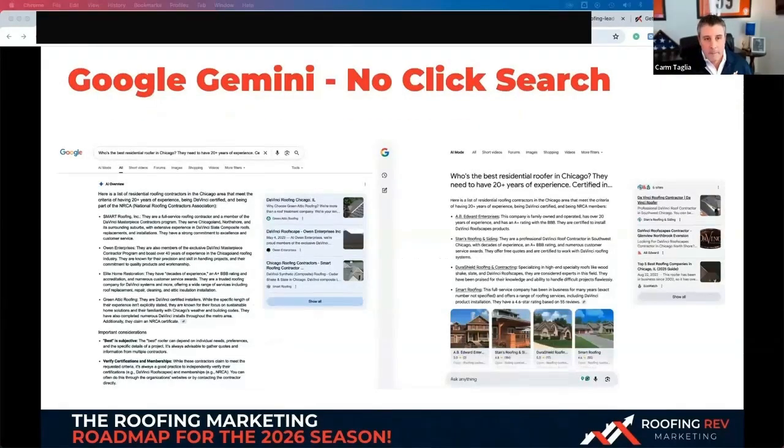And you can see the same thing on Gemini. No-click search. This is all in the AI results overview. They click here, they most likely never went to your site ever. So now you have to start asking yourself, where is it pulling this information from? It's pulling from your website, your reviews, and then other directories coming in. So if you're on CertainTeed's website and you have a link on there and it comes back to your website, it sees that as important.